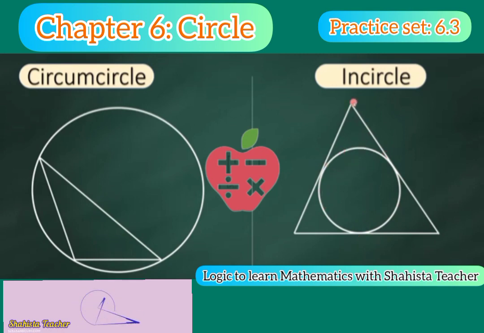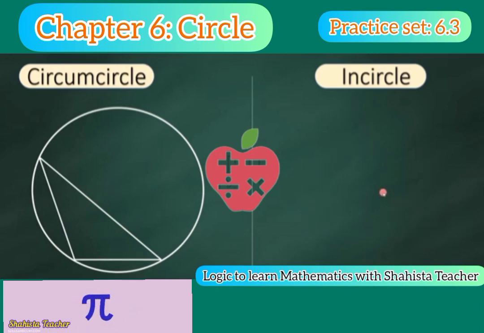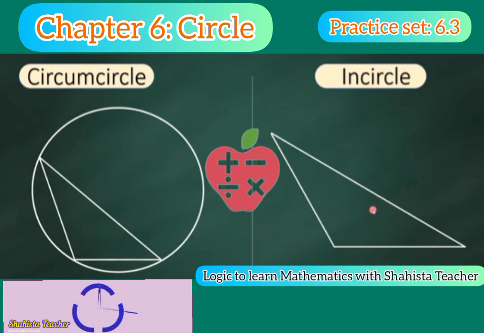For the incircle, three sides we will see, and for the circumcircle, three vertices. Now here you can see this is again an obtuse angle triangle, and inside this triangle we will make an incircle. Again this incircle is touching all three sides of the triangle. So the circle which touches all three sides of a triangle is known as the incircle of a triangle. For sides we take the incircle, and for vertices we take the circumcircle. Is that clear, my dear students?